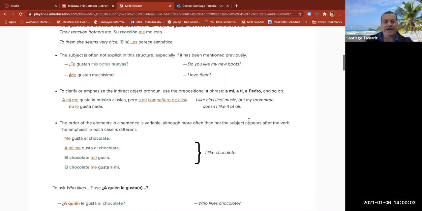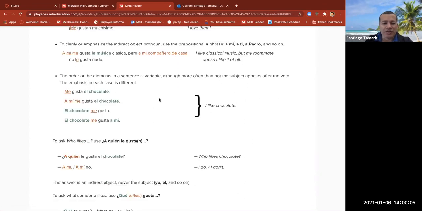Bien. Aquí tenemos the order of the elements in a sentence is variable, although more often than not, the subject appears after the verb. The emphasis in each case is different. Me gusta el chocolate.